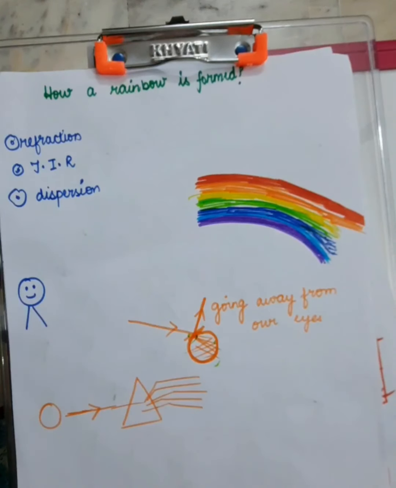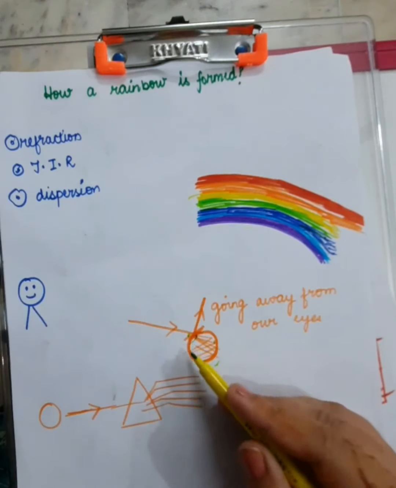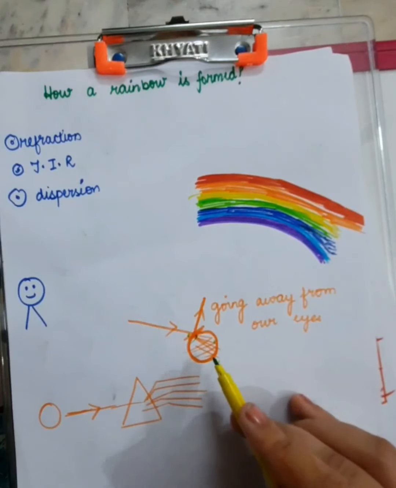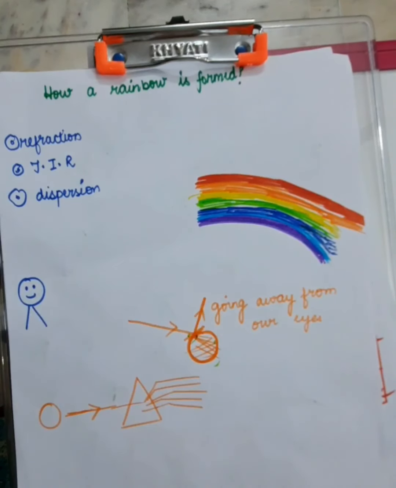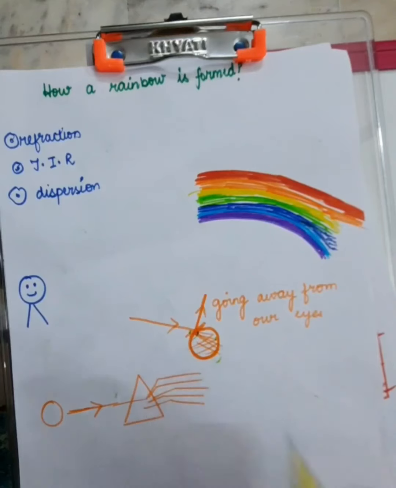Reason being, when it is going away from your eyes, it's not entering inside them, and that's why you're not going to see that part. So after that, when this sunlight goes inside the water droplet, a part of it goes inside the water droplet, then you know that I made you study that sunlight appears as one color which is traveling, but actually these are 7 colors traveling together, and they are moving so fast.